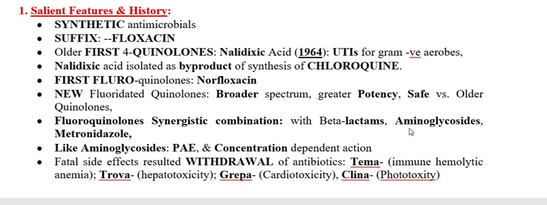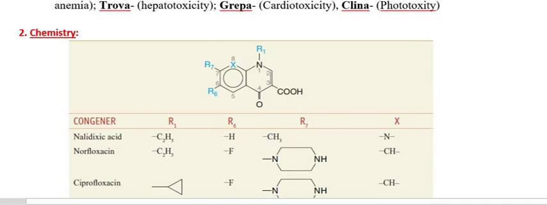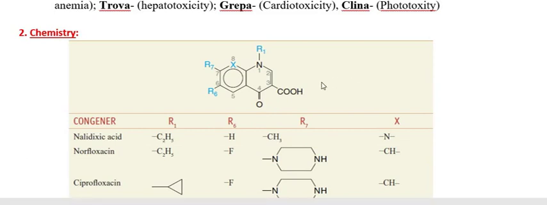So this is all about the salient features as well as the history of the fluoroquinolones. Now we have to go through the chemistry, and this is very, very interesting. As I have mentioned, the name is quinolones. This ring and this ring together as a whole is called 4-quinolones. This ring is called the primary ring, and the other one you may say is the secondary ring. The primary ring of the quinolones possesses a carboxylic acid at the 3 position.